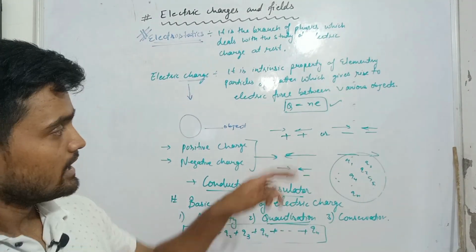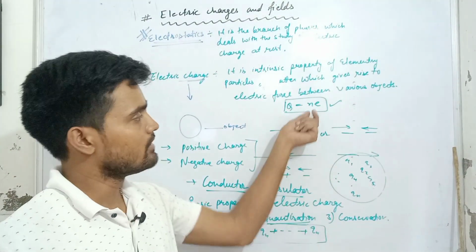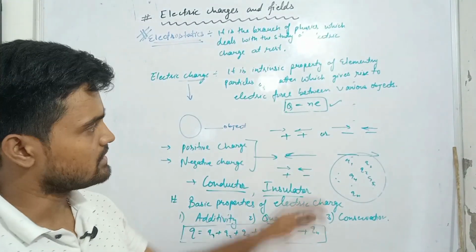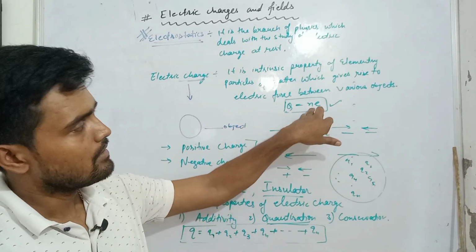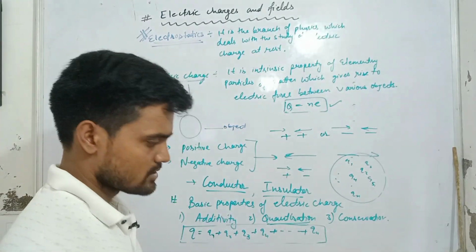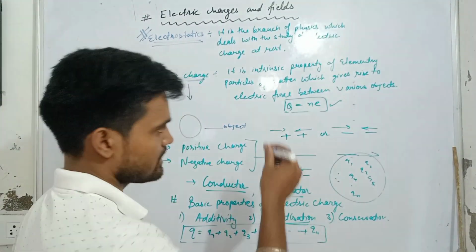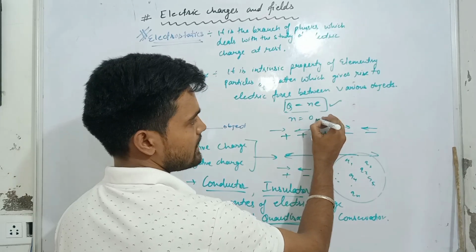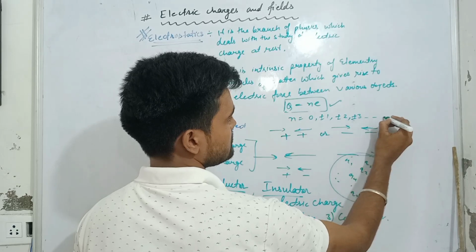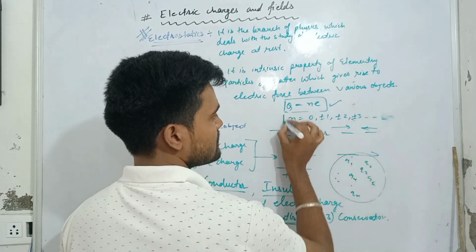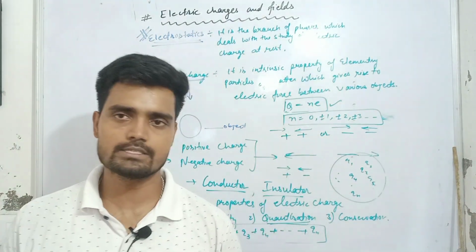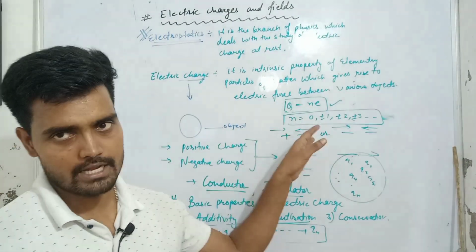So what is quantization? It is an integral multiple of one quantum, that means one electron. So in one charge there is a number of integral multiples of electrons. Here the value of n you can represent as plus or minus, and so on. In this case, n is what? n is an integer.